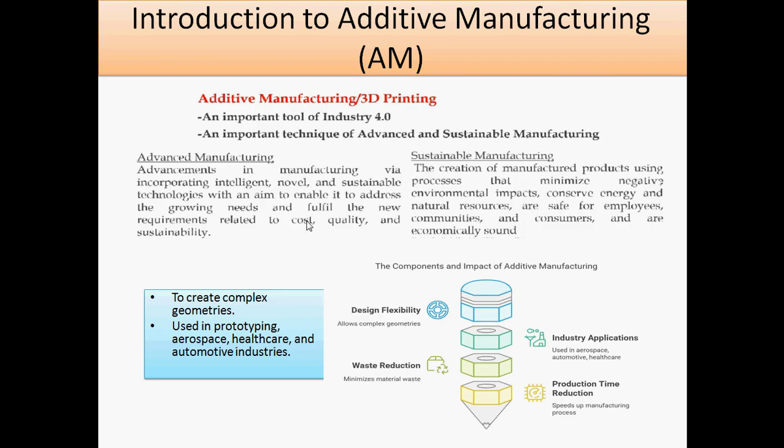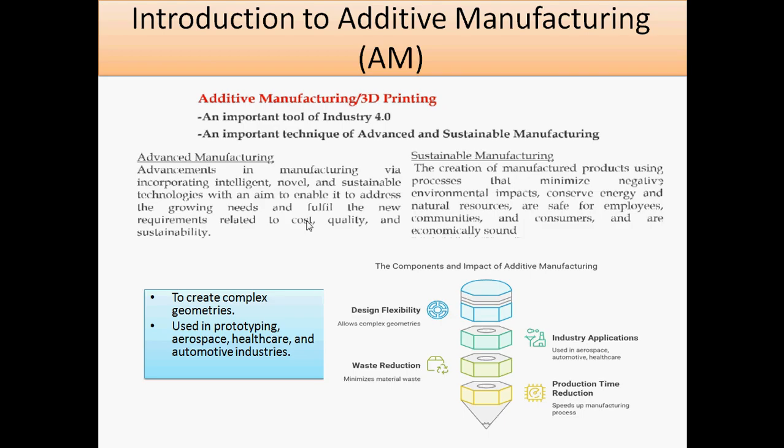Whenever we get complex geometry, it is difficult to manufacture the component by other means. That's why we are using 3D printing, and we are formulating design flexibility. Next, we are reducing the wastage also, because we require only the materials that adhere over there. Wastage is less, so waste reduction is possible through additive manufacturing. Also, production time is reduced, and if you speed up the process, that is also possible by using Industry 4.0.